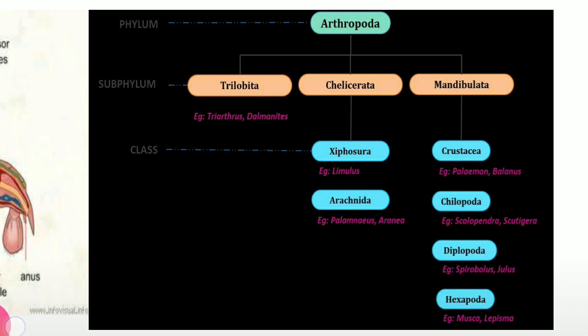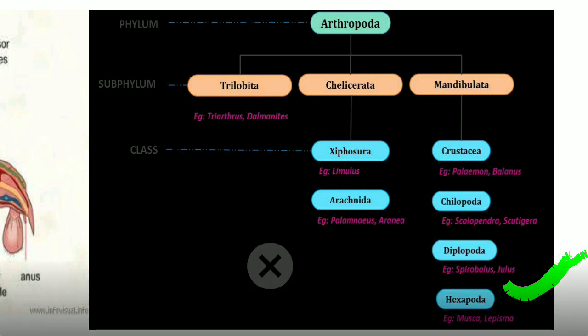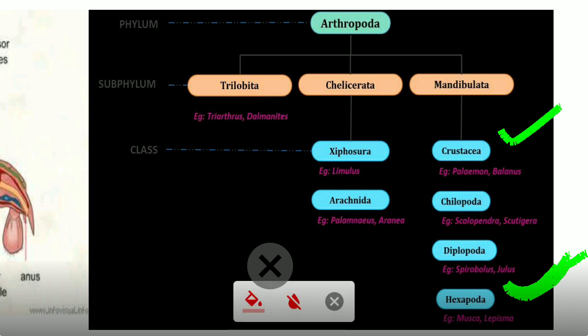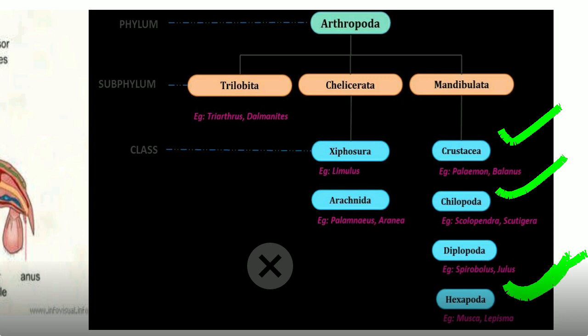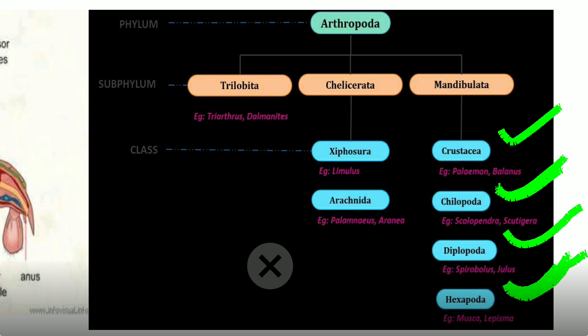Now coming to the Mandibulata, they include the insects. You can see here Hexapoda. The insects are included into the Mandibulata, and the crustaceans, the prawns and all, are included into Crustacea. Chilopoda, you must have seen the centipedes crawling here and there during the rainy seasons. They are the hundred leggers, included into the Chilopoda. And Diplopoda include the thousand leggers, the millipedes, which is Julus and Spirobolus and all.